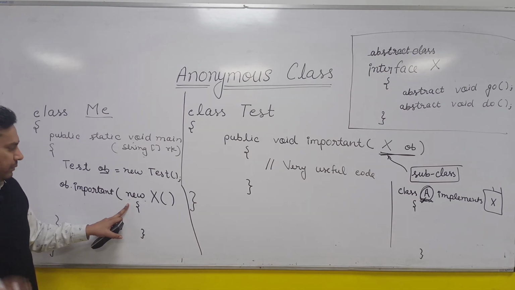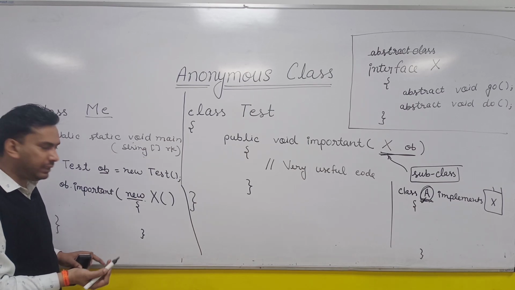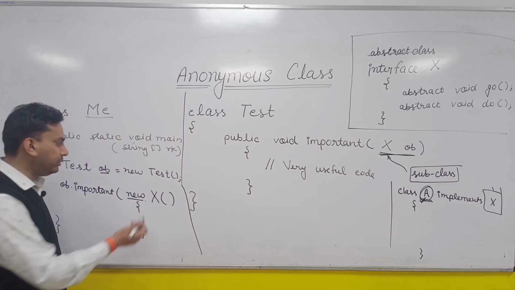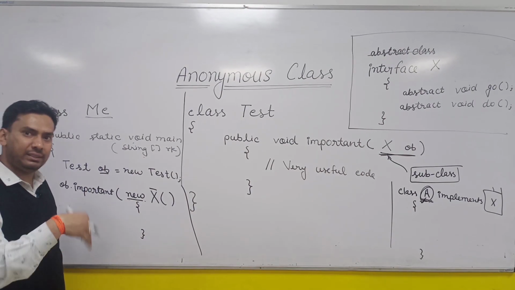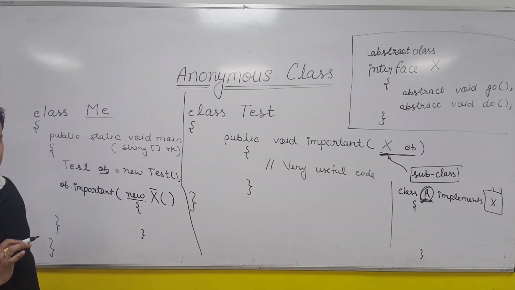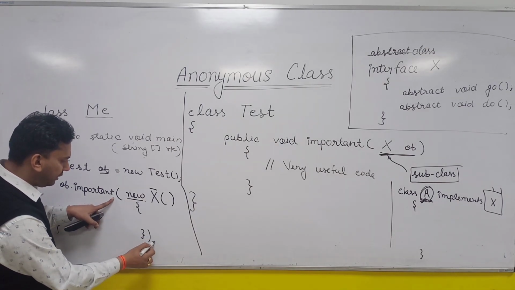Right? Anonymous class says that you are going to instantiate some anonymous class. It is not having any name. So use the name of the parent. New X. And where is the anonymous class body? Create the body here. That's it. And this is in the parameter, so this parenthesis you have to close. So you are closing it here.